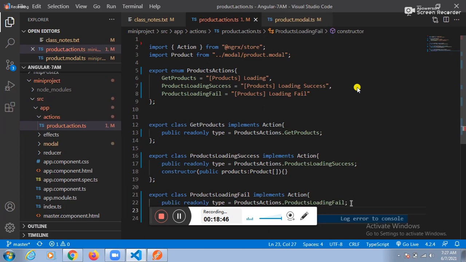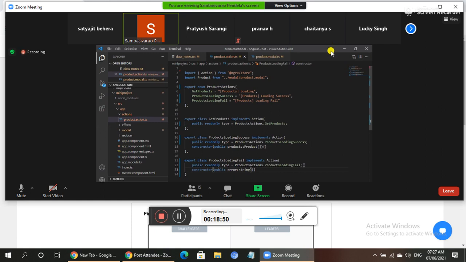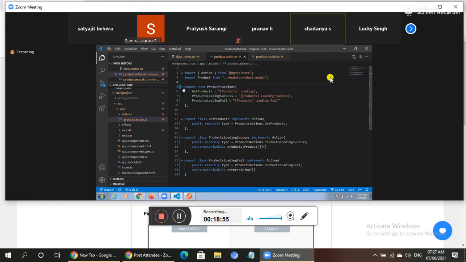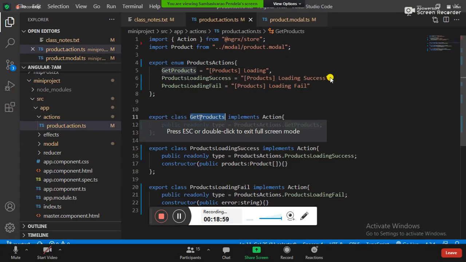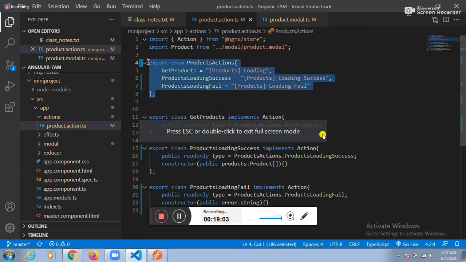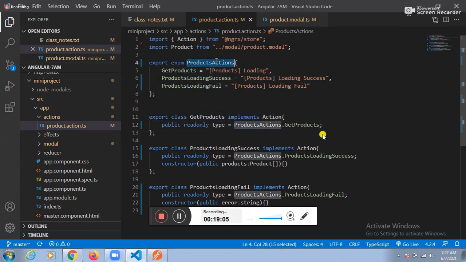Public error: what is the data type? The data type is string. Guys, totally how many ideas do you have? Three ideas. Those three ideas we converted to classes. Nearly three ideas are in our mind, and we converted those three ideas to classes.